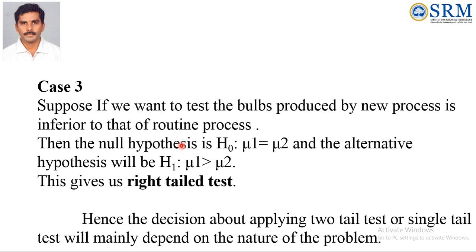Dear students, up to now we have discussed what is the testing of hypothesis, what is the population, what is the sample, what are the types of samples, what is called the known population and unknown population, and then what is called the hypothesis, the null hypothesis and the alternative hypothesis. Okay, fine, thank you.